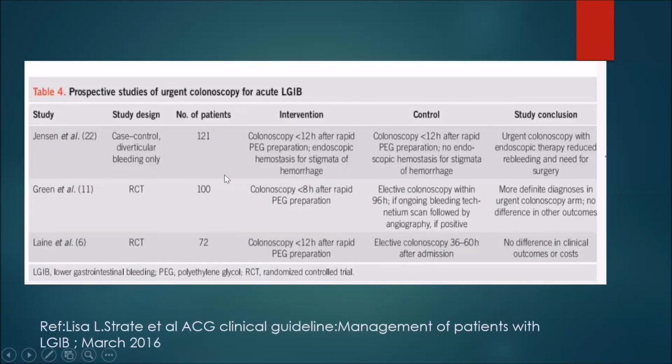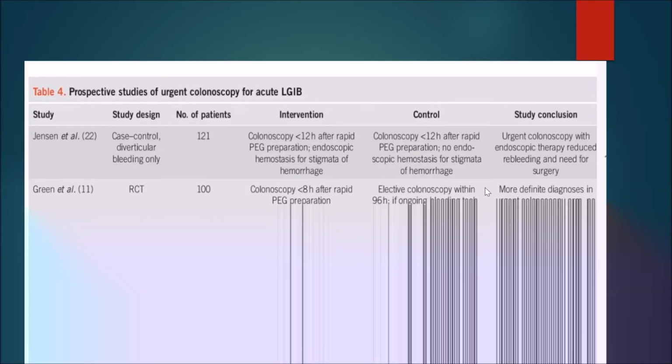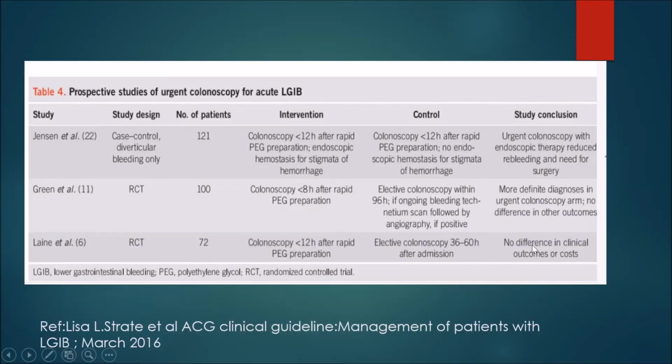There are various studies which analyzed whether urgent colonoscopy or elective colonoscopy is better. Most of these studies favored urgent colonoscopy: if done within 8 or 12 hours, it always gives more definitive diagnosis than elective colonoscopy.